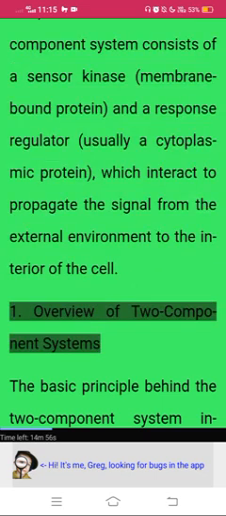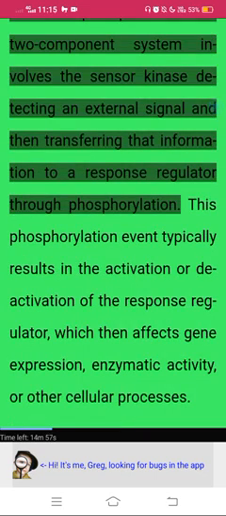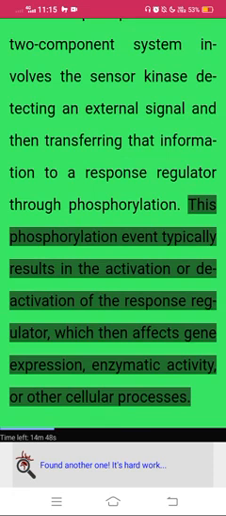1. Overview of two-component systems. The basic principle behind the two-component system involves the sensor kinase detecting an external signal and then transferring that information to a response regulator through phosphorylation. This phosphorylation event typically results in the activation or deactivation of the response regulator, which then affects gene expression, enzymatic activity, or other cellular processes.